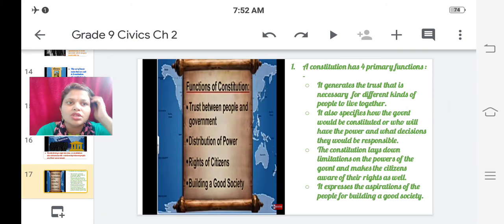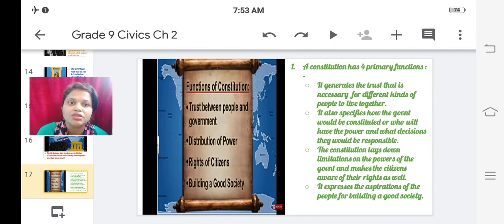A constitution has 4 primary functions. If you look at the image, you will see those 4 primary functions. What is the function of the constitution? The first function is trust between people and government, then distribution of powers, rights of citizens, and building a good society. So these are the 4 basic functions of the constitution.